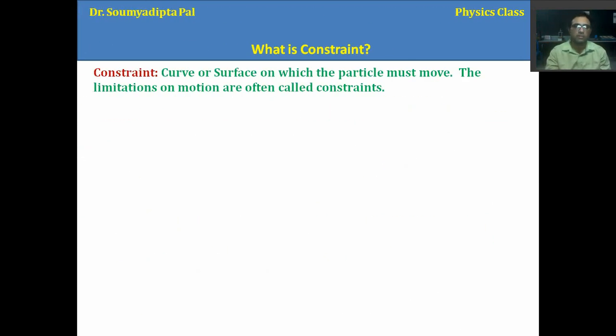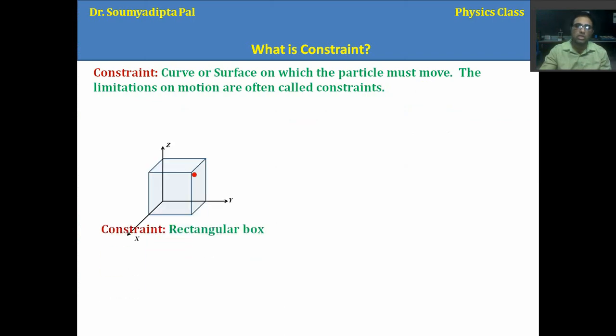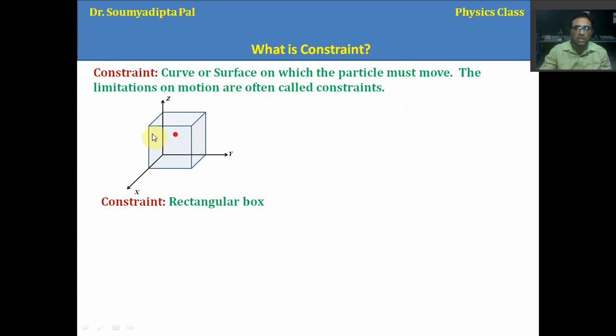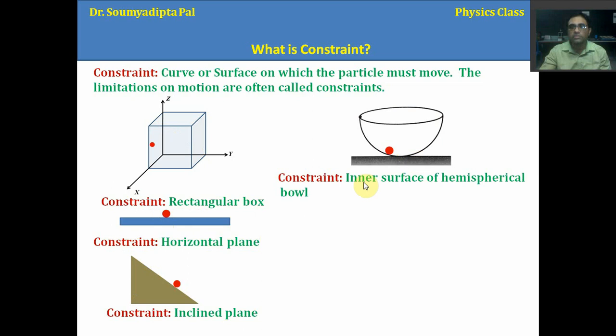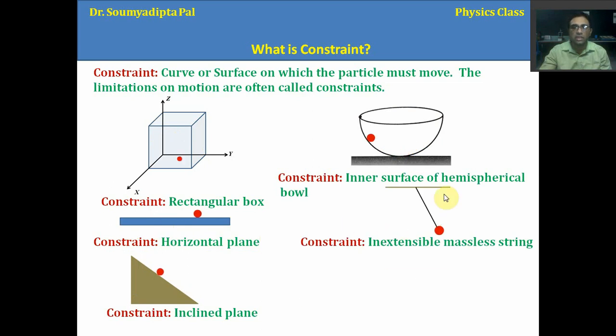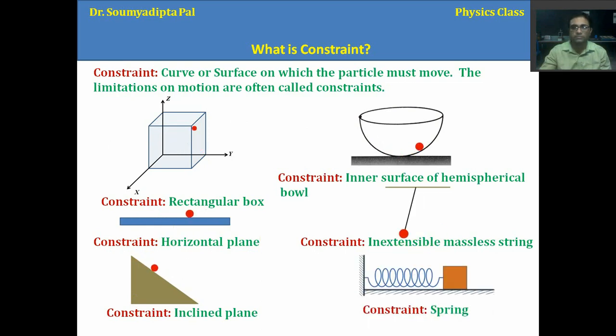So these are all examples of constraint motion. Now what is a constraint? A constraint is basically that curve or surface on which the particle is actually moving. That means the limitations on motion are called the constraint. So here the limitation is this rectangular box, right? So this is the constraint. Here the horizontal plane is the constraint, here this inclined plane, here this inner surface of the hemispherical bowl is the constraint. Here in this pendulum, this inextensible massless string is basically the constraint, right? And here this spring is basically the constraint.